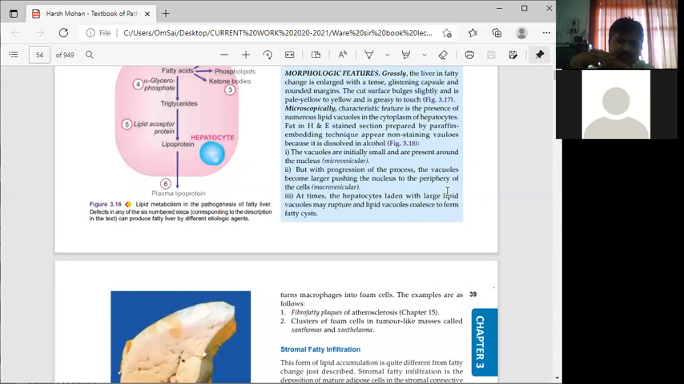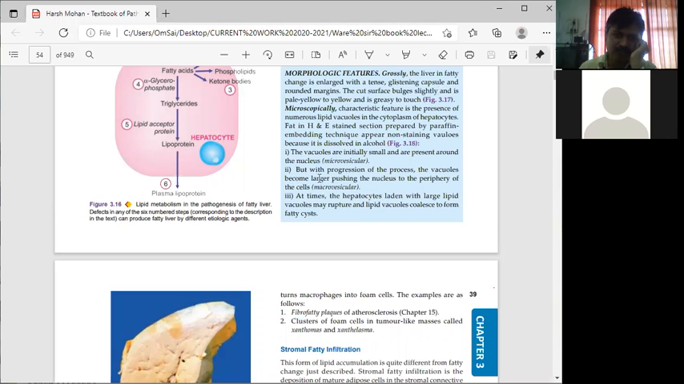But with progression of the process, the vacuoles become larger, pushing the nucleus to the periphery of the cells. This is called macrovesicular. Remember microvesicular and macrovesicular. A vacuole is nothing but a bag of lipid. If it is very small and present around the nucleus, we call it microvesicular.